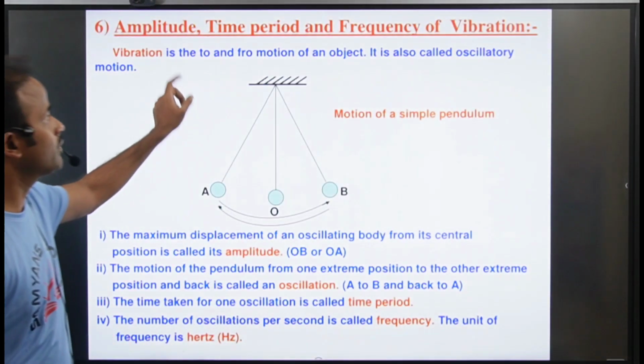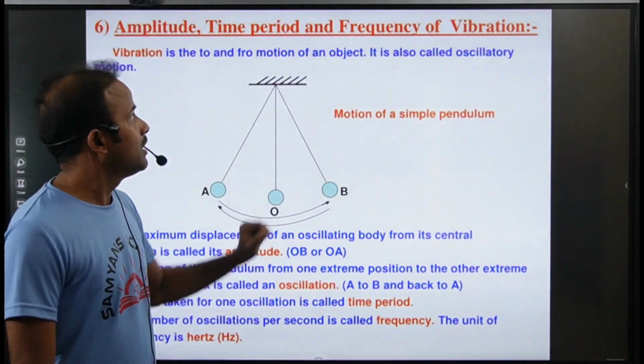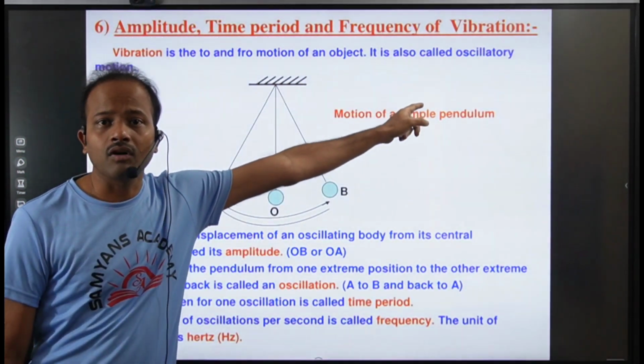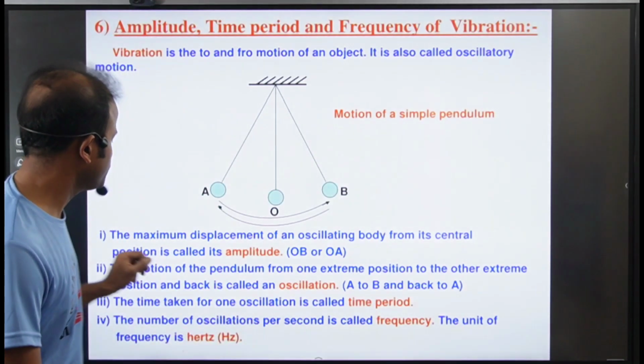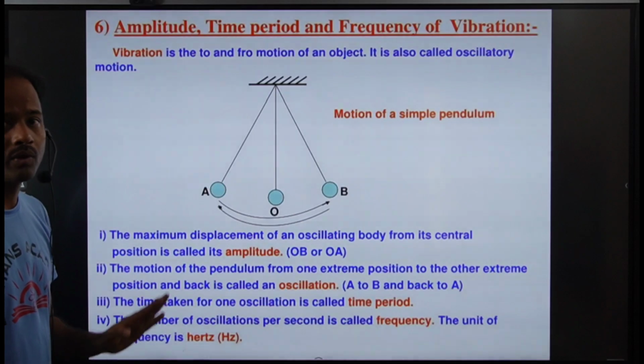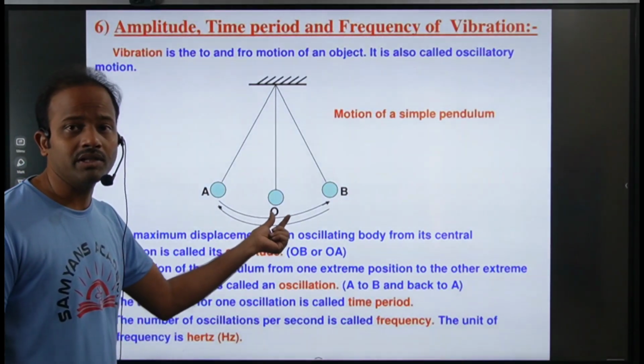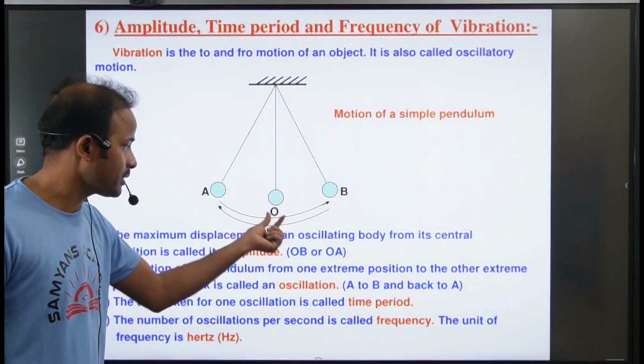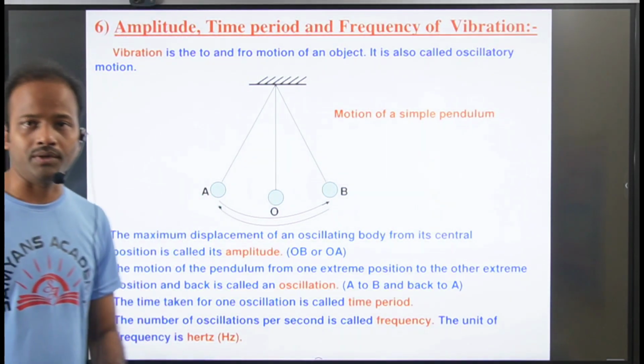So vibration is what? Vibration is a to and fro motion of an object. It is also called oscillatory motion, right? Looking at the motion of a simple pendulum, what is the amplitude? Amplitude means the maximum displacement of the pendulum from the mean position.